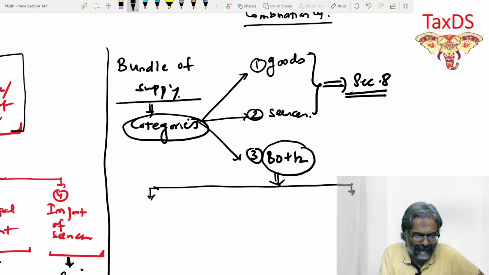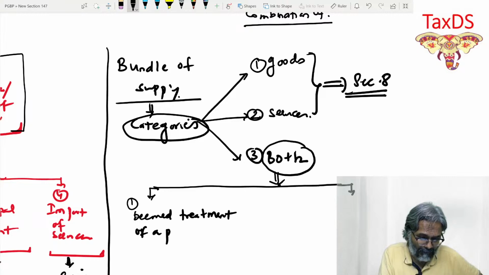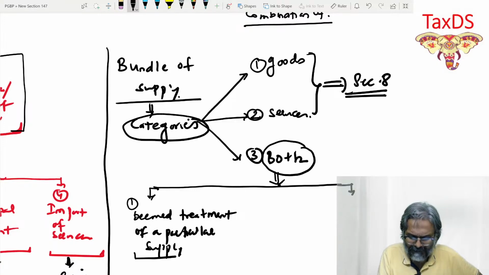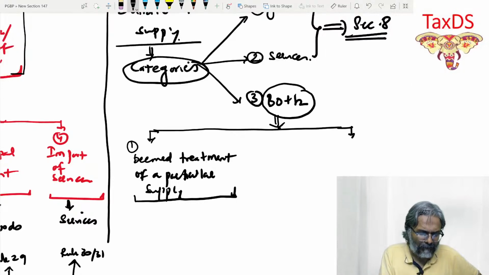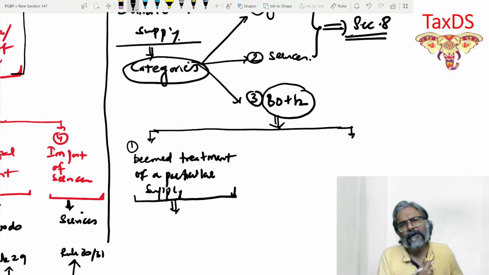And what exactly is it? Now, there would be a case of deemed treatment, a deemed treatment of a particular supply. Yes, Jyoti, you have given the example, but where the example should fit in is important in this context. So, what is this deemed treatment of a particular supply?